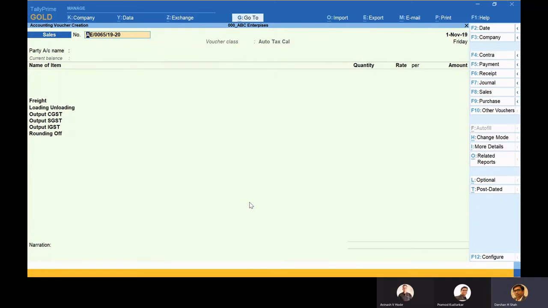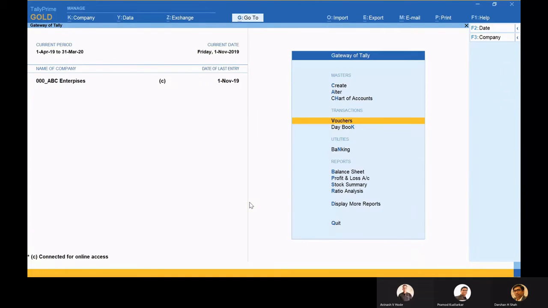So this top menu bar is really gaining a different type of efficiency in the organization. Especially, many people used to open 2-3 Tallies in their systems and then later toggle between them. Here they won't have to do that. They can just make the move from here itself, and they can make use of the top menu bar. All right. So these are a few really amazing things which have come up.